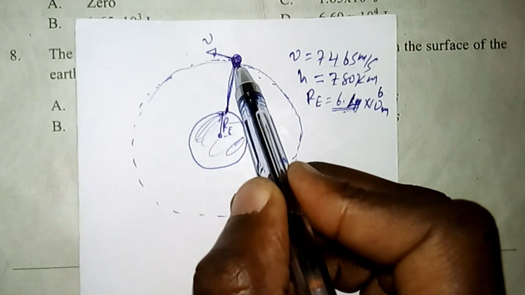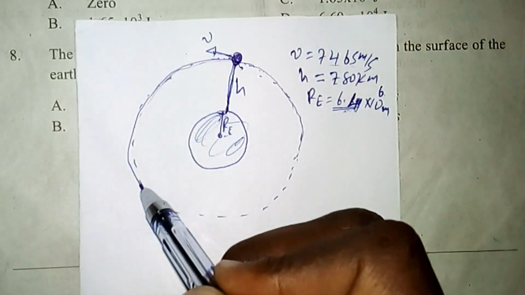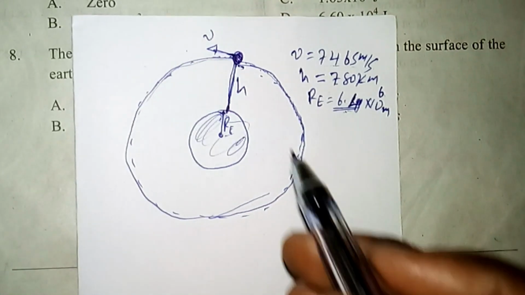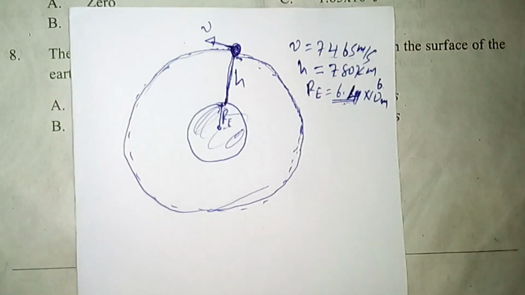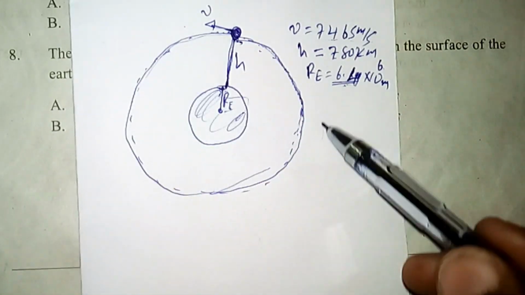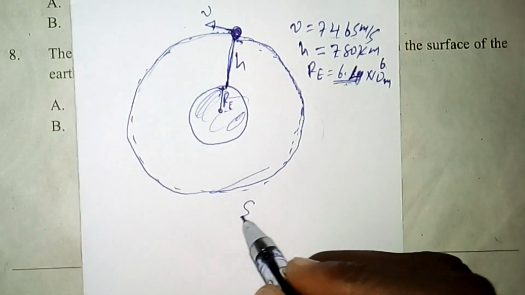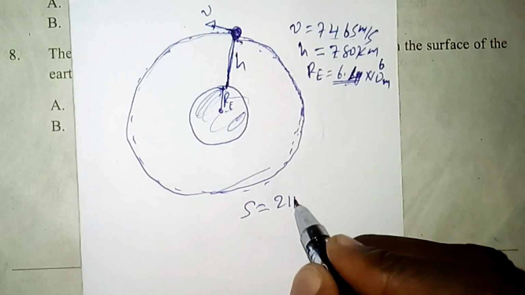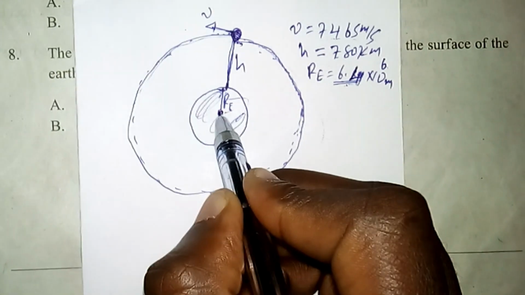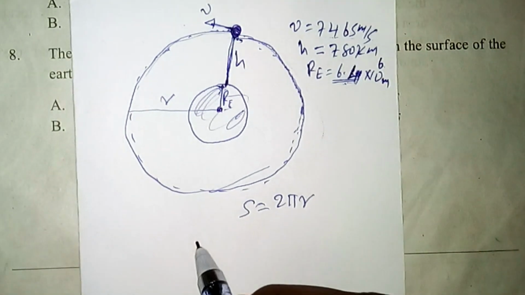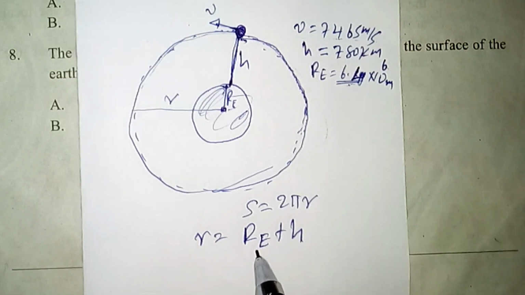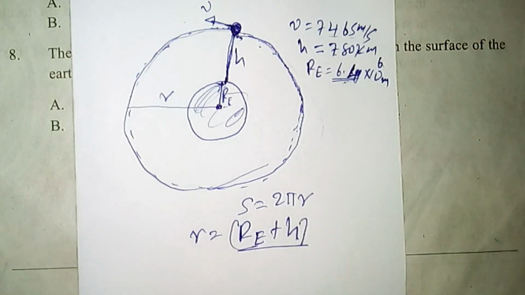Then what is the period of revolution of this satellite, or how long will this satellite take to revolve one round around the Earth? To find this, we can use the speed of the satellite and the circumference of its orbit. The distance it covers in one revolution is 2 pi times r, where r is the distance measured from the center of the Earth up to the satellite. That means r is equal to the radius of the Earth plus the height above the surface of the Earth for that satellite.